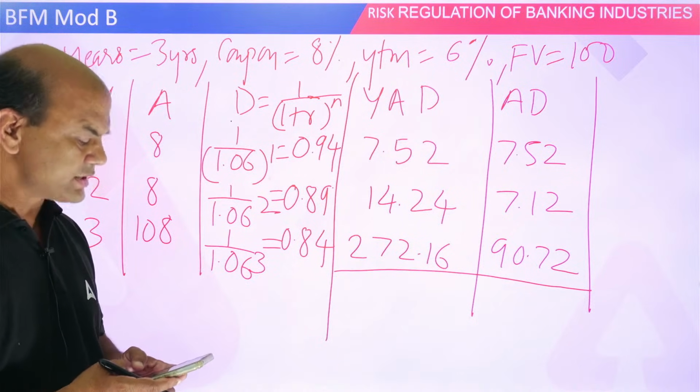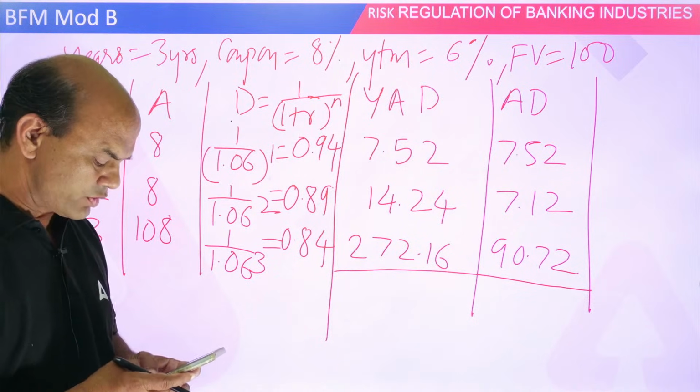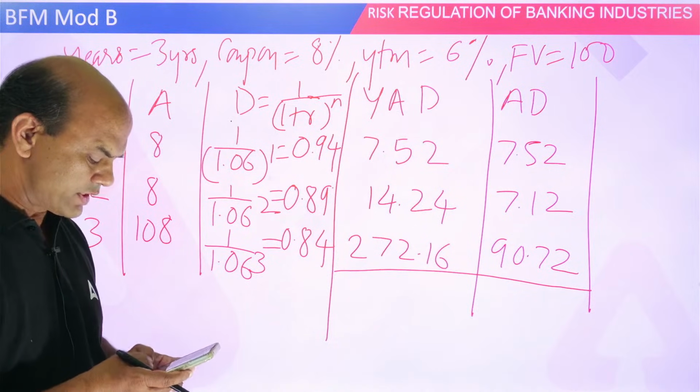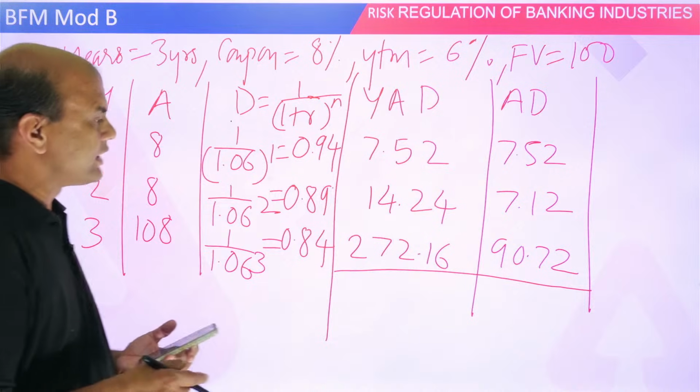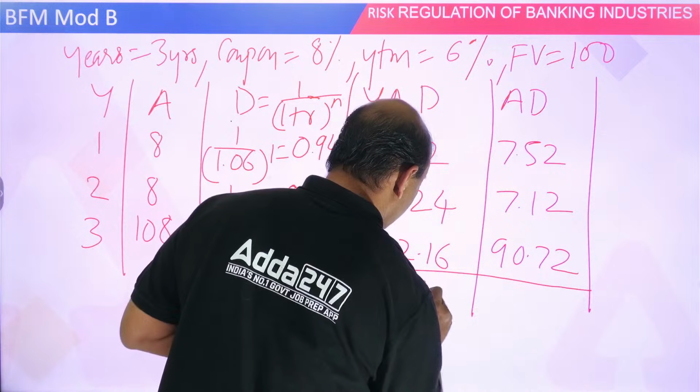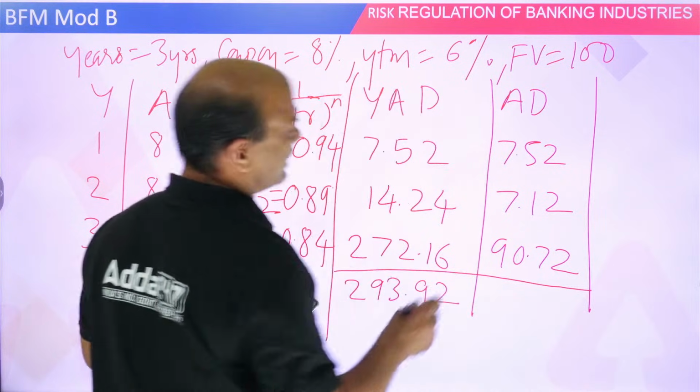7.52 plus 14.24 plus 272.16. So 293.92. Are you getting this? You also try it, everyone.